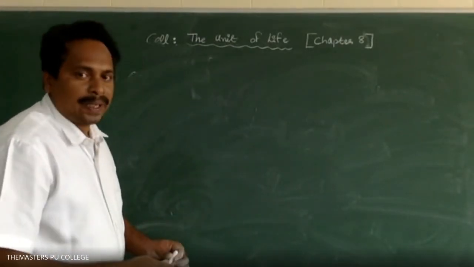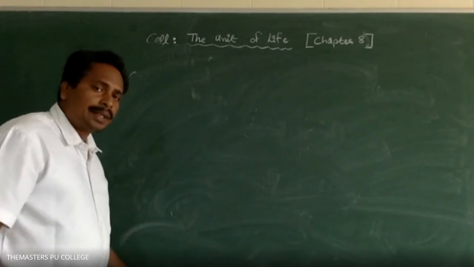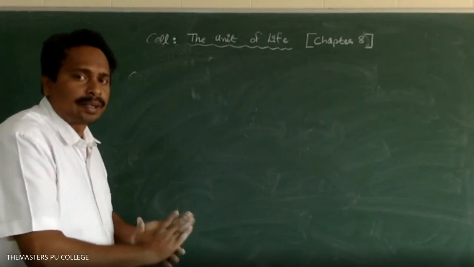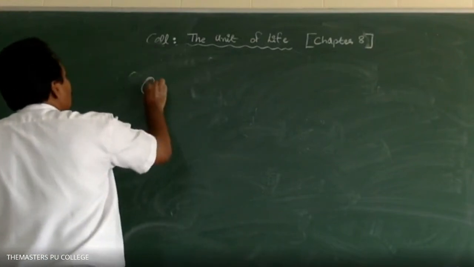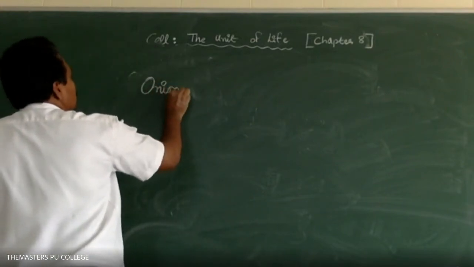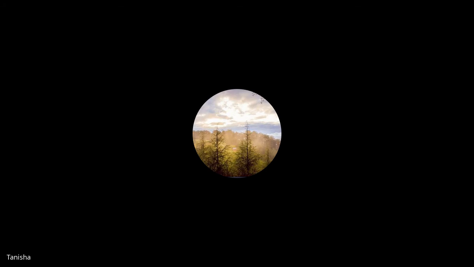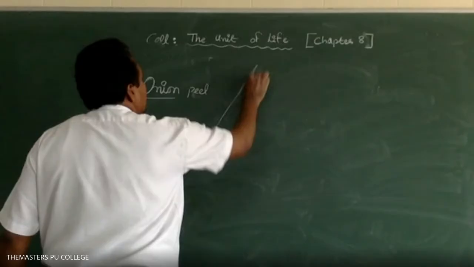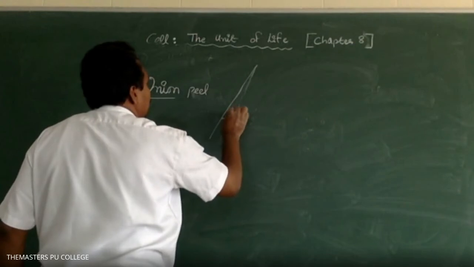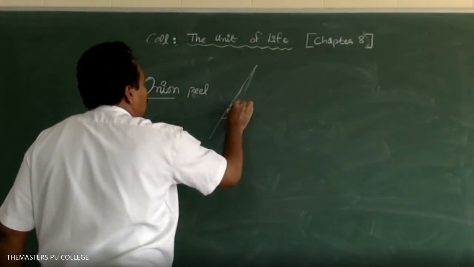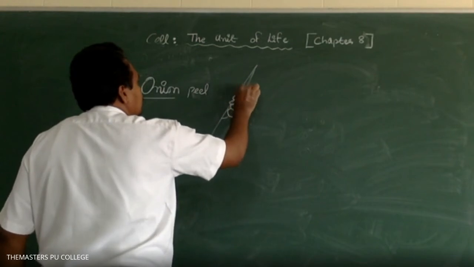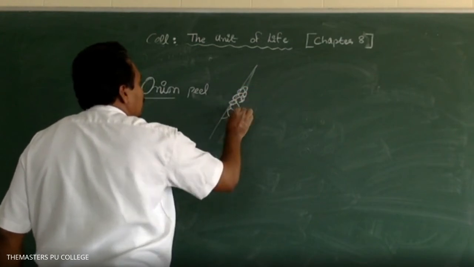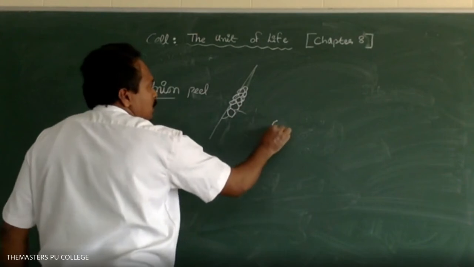In the onion peel, does the onion belong to prokaryote or eukaryote? Eukaryote, sir. Which is the outermost boundary in the onion peel cells that we see under the compound microscope?